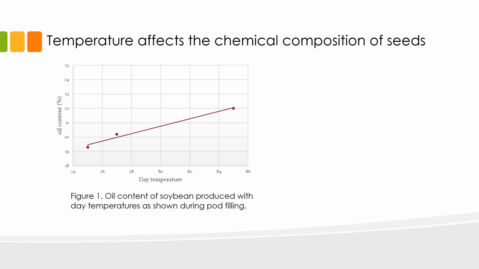Aside from water availability, temperature is another key factor that affects stored reserve accumulation in seeds. This slide illustrates the effects of increasing day temperature during pod filling on the oil content of soybeans. In the x-axis, we have day temperature in Fahrenheit, and in the y-axis, we have oil content. From the line graph, we can clearly see that oil content increased from approximately 19.5% in plants that matured at 75 degrees Fahrenheit to 22.3% in plants that matured at around 85 degrees Fahrenheit.